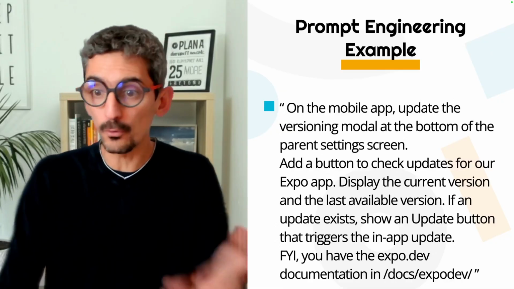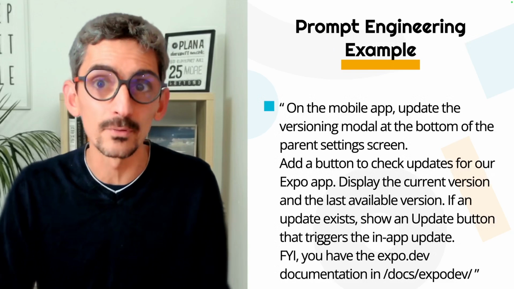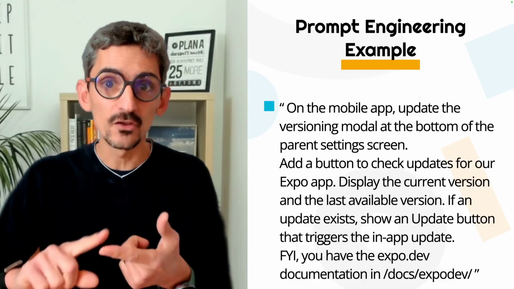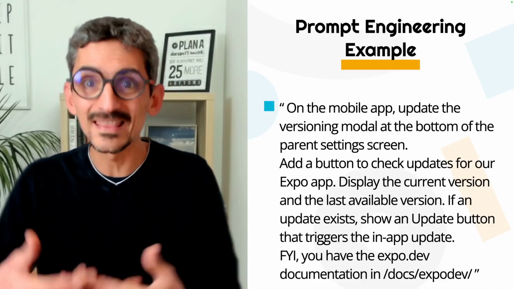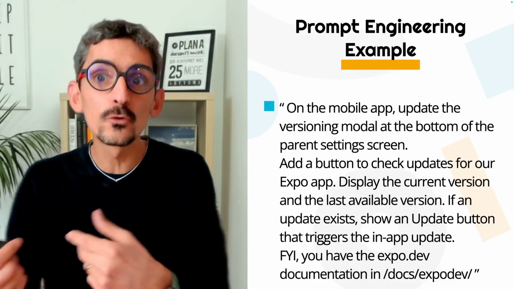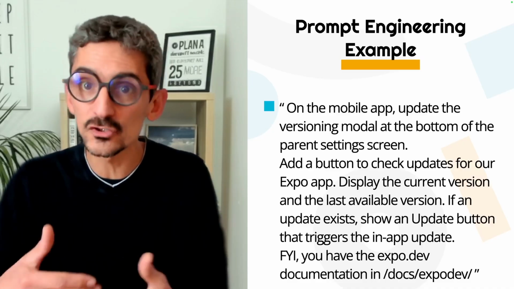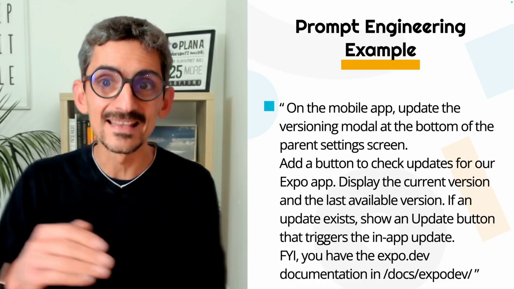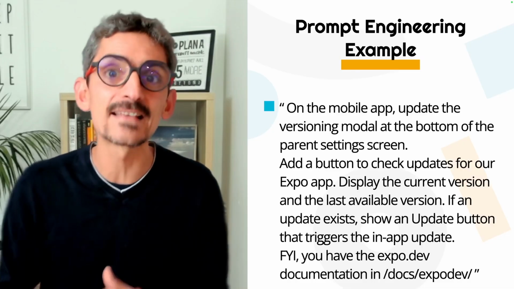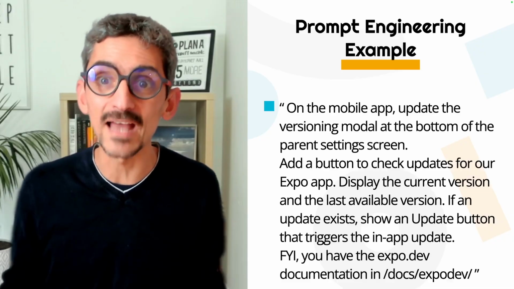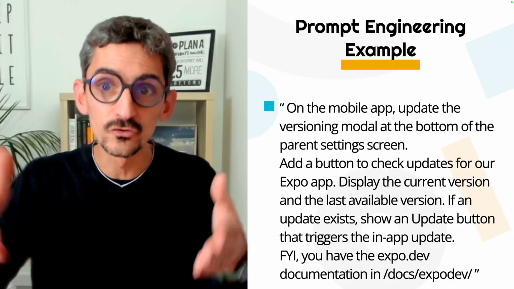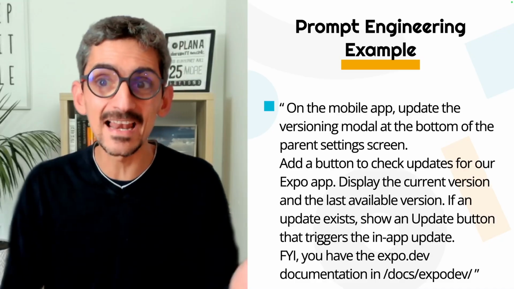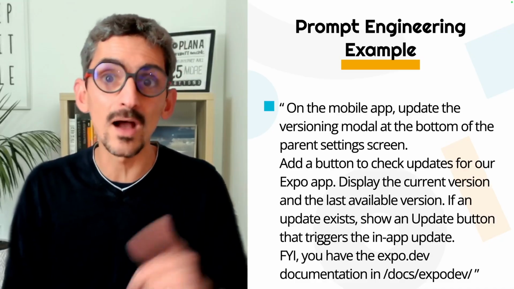Here is, for example, a prompt that I used in the past on a real app. I am specifying here the parent screen, where I want to change, the add button to check update, what the actions is supposed to be, what is supposed to display, and what triggers potentially an update. And I also provide, for your information, you have the expo.dev documentation in this directory. And guess what? As a technical person, I downloaded this documentation and I've put it here in this directory, just to help the LLM. It is a shortcut for the LLM to know how it works.